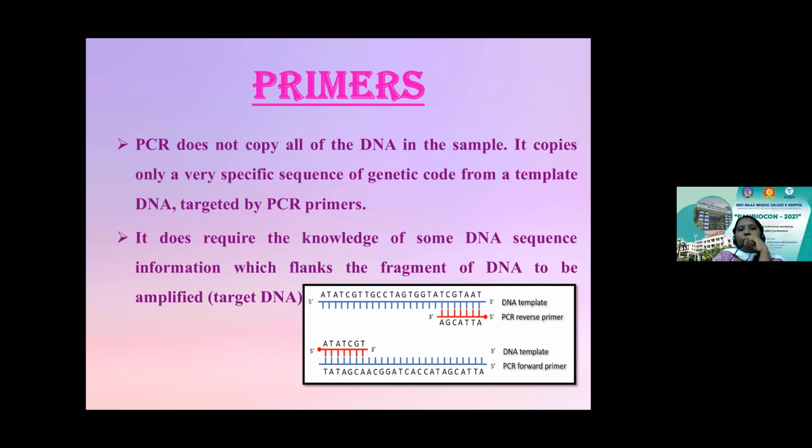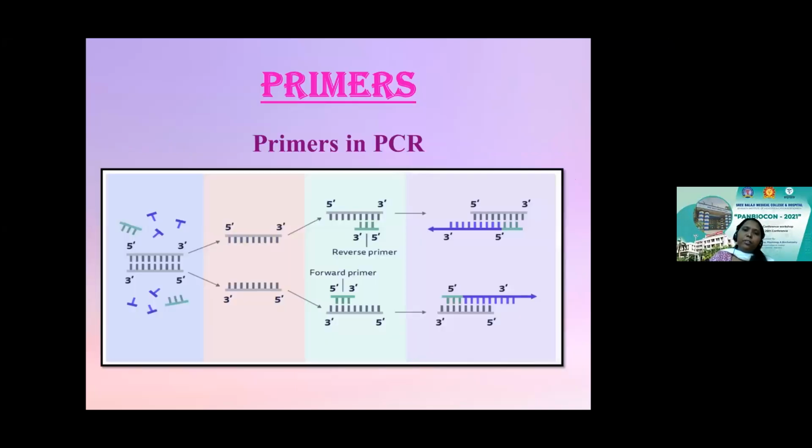It can only amplify a very specific sequence of genetic code from a target DNA, which is targeted by the PCR primers. It does require the knowledge of some DNA sequence information, which flanks the fragment of DNA which has to be amplified. So this is how the primers actually enroll themselves in the amplification process.